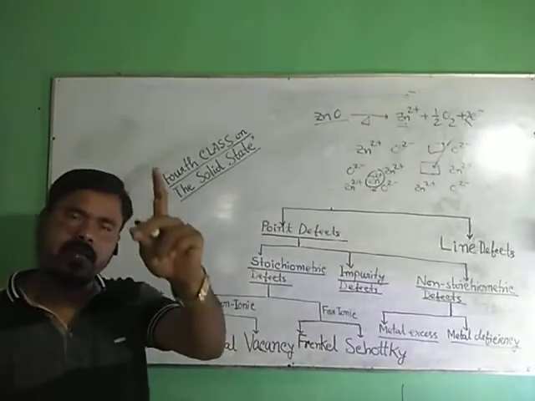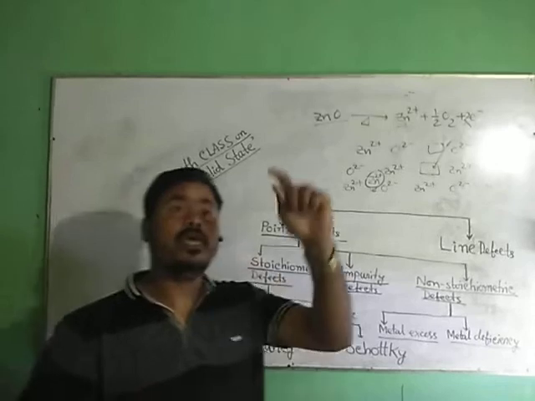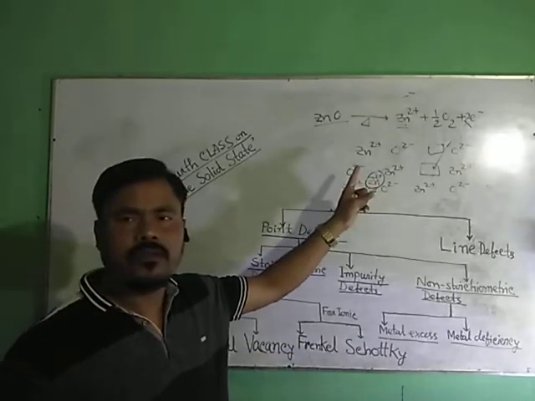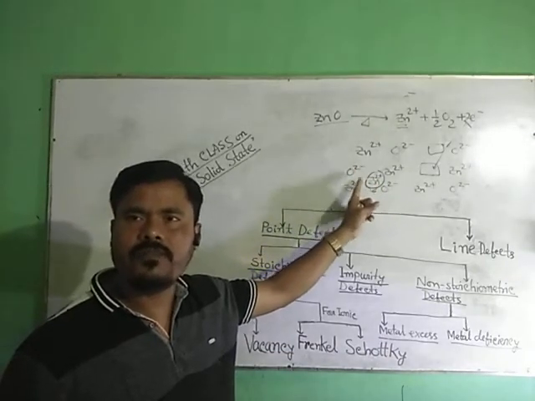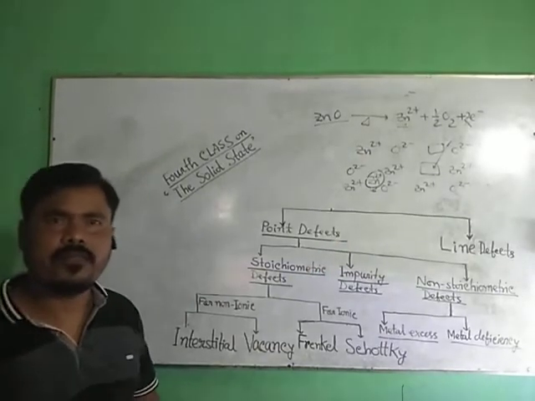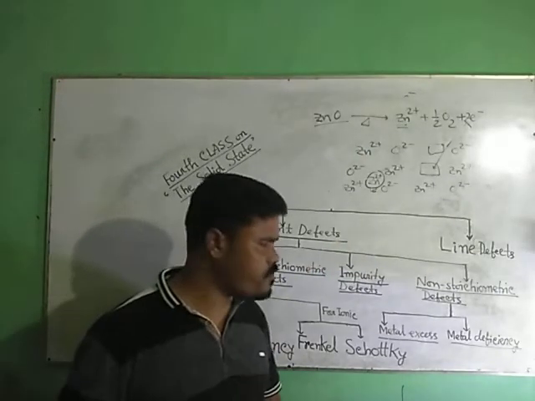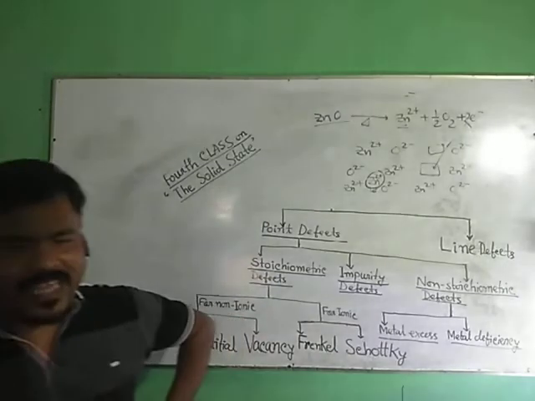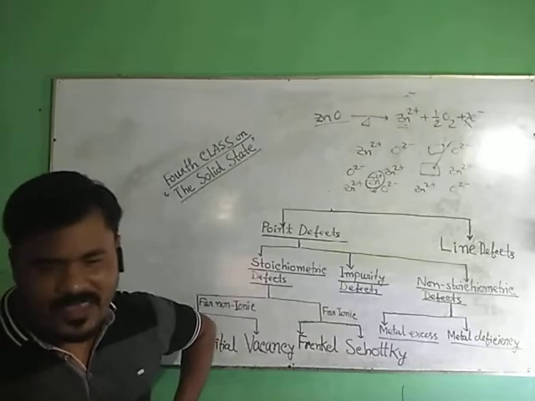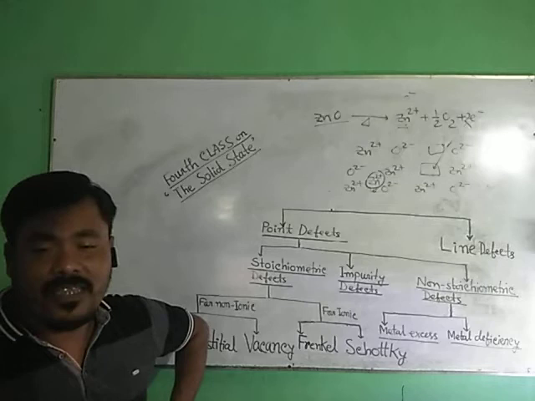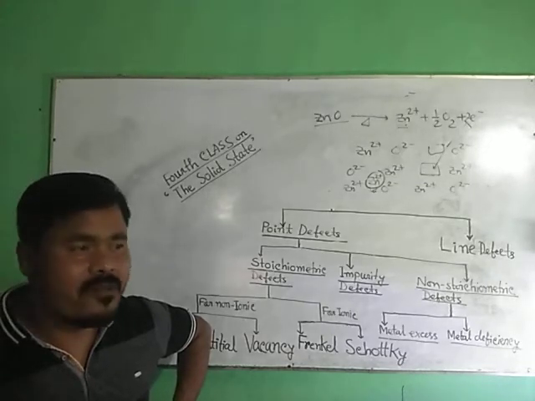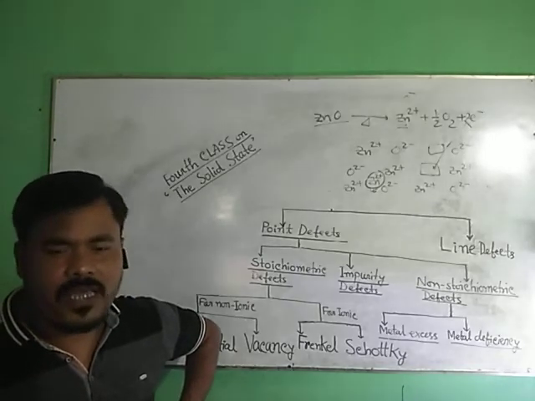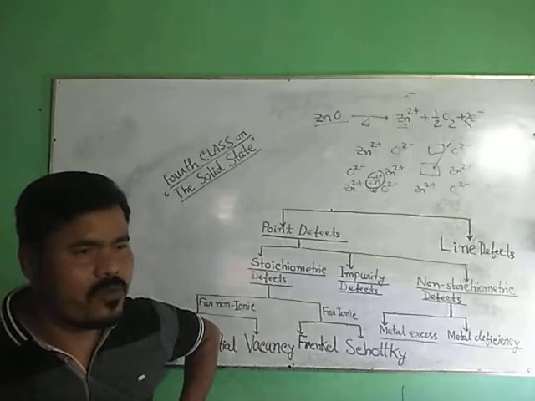So metal excess defect can occur in a crystalline solid in two ways: number one, because of anionic vacancy, and number two, because of occupancy of cations in the interstitial site. Last is the metal deficiency defect. The name implies there will be less amount of metal cation in comparison to the anion, that is, in comparison to the exact stoichiometric formula.